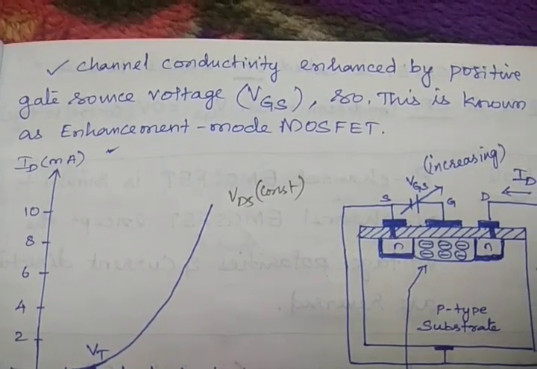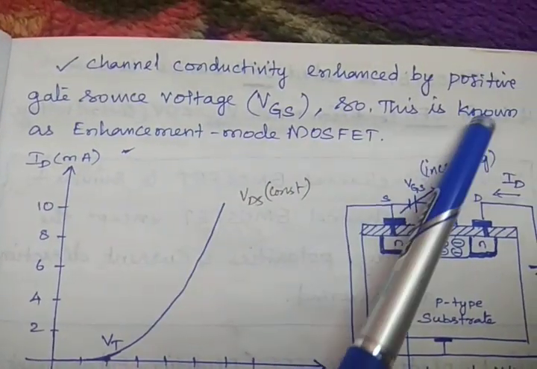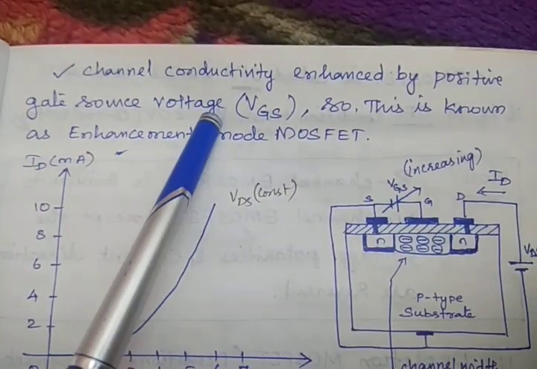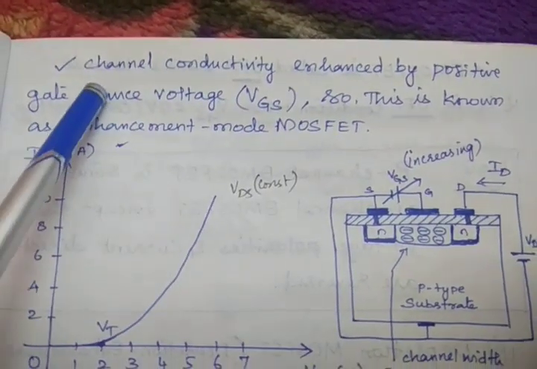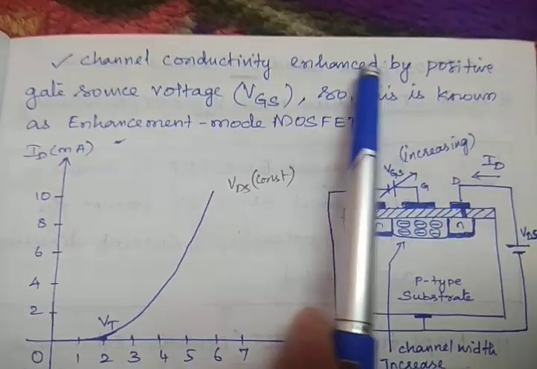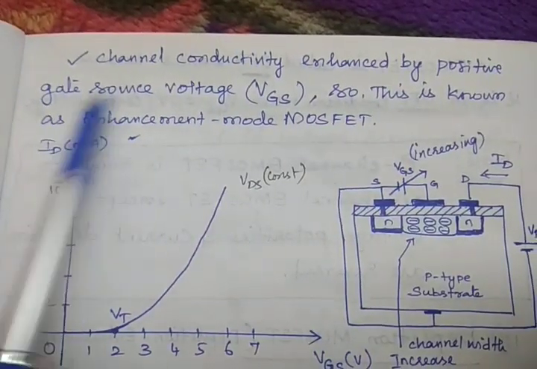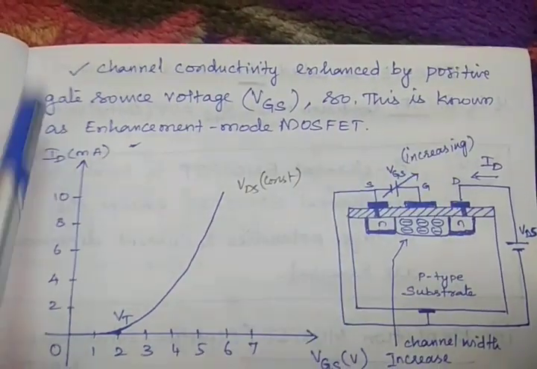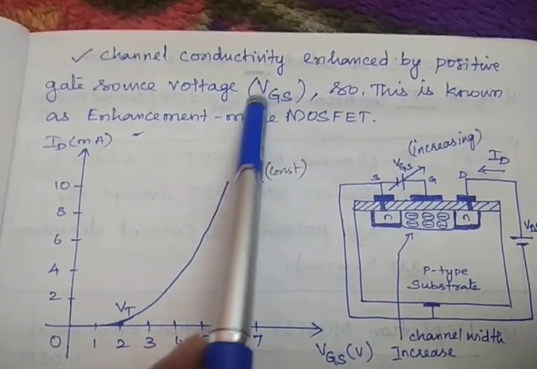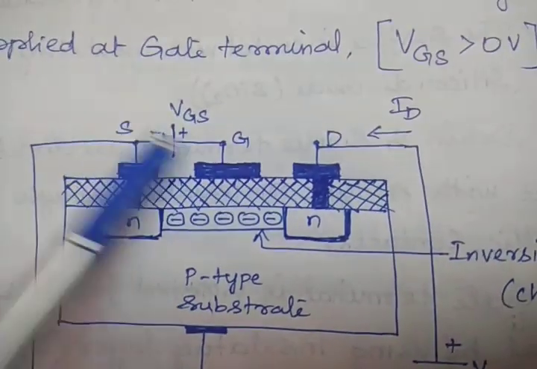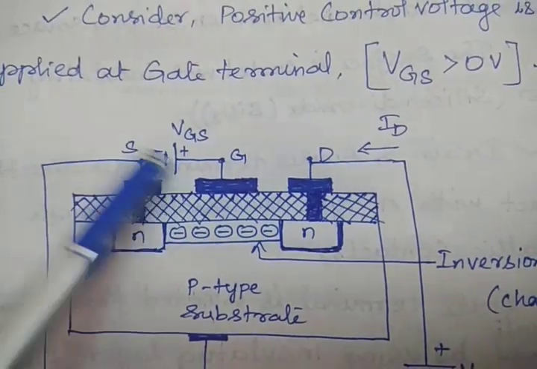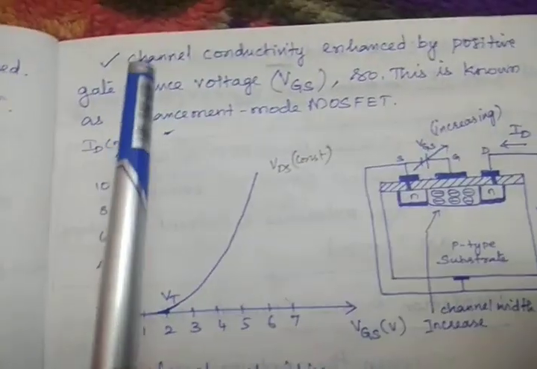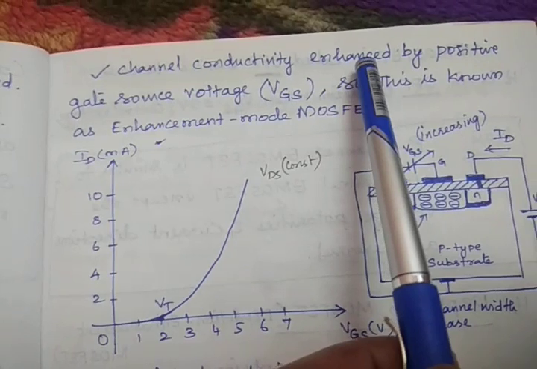Channel conductivity is enhanced by positive gate-source voltage VGS. Now how is this channel conduction enhanced? By applying the positive gate-source voltage, that is VGS, right? By applying this positive VGS, the channel conductivity is enhanced.